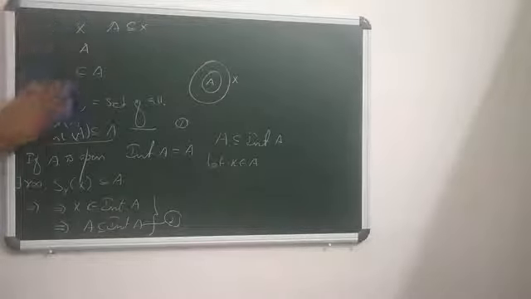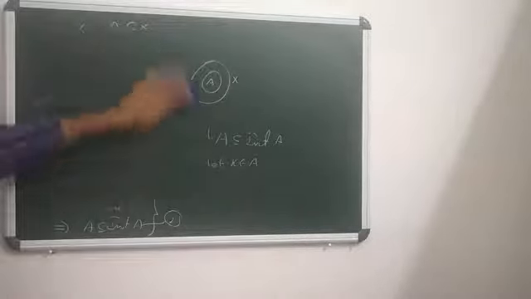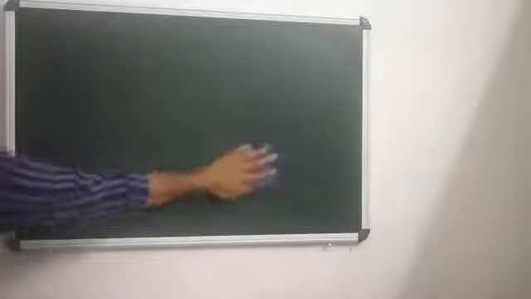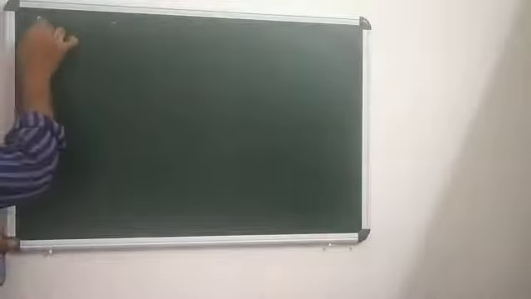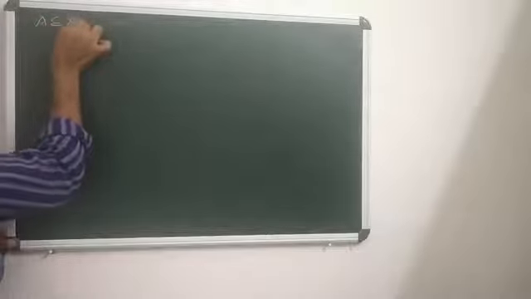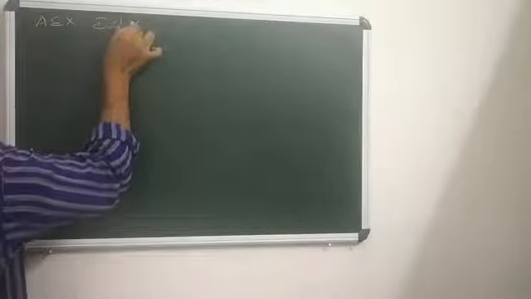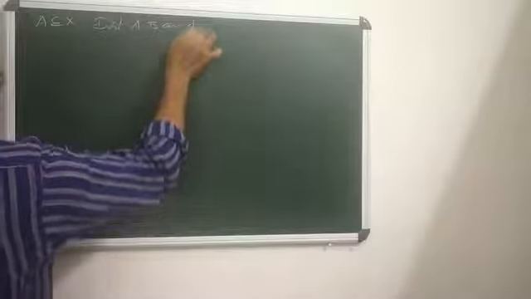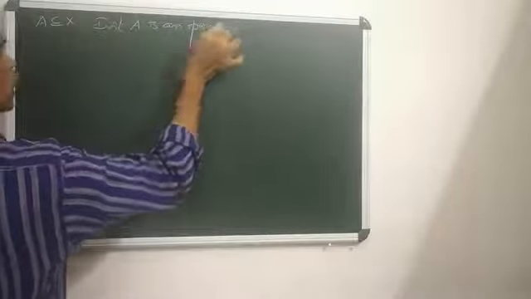Now, interior A is also an open set. What is an open sphere? We already proved that an open sphere is an open set. Now here we try to show that, suppose A is a part of X, then interior of A is an open set. How to prove this interior A is an open set?